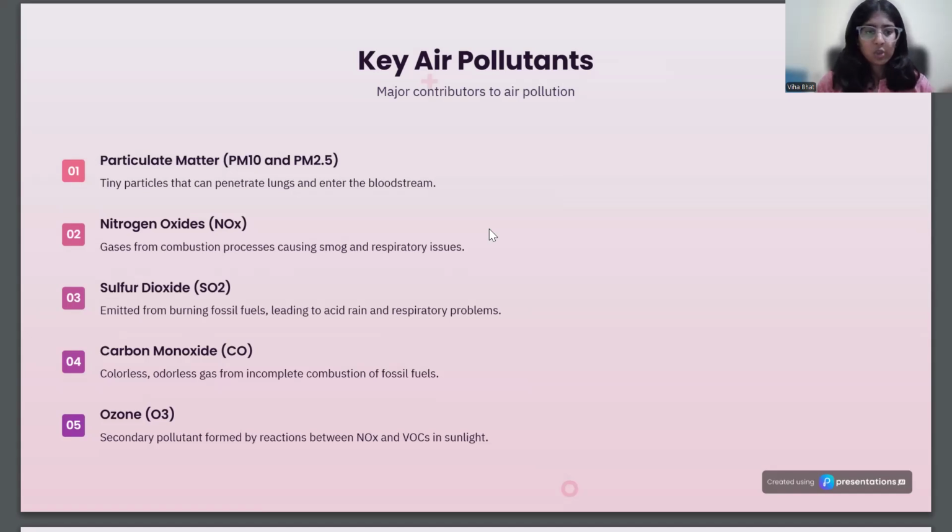Next is sulfur dioxide or SO2, emitted from burning fossil fuels, leading to acid rain and respiratory problems. Next is carbon monoxide or CO. It's a colorless and odorless gas from incomplete combustion of fossil fuels. Next is ozone or O3, a secondary pollutant formed by reactions between nitrogen oxides and VOCs in sunlight.